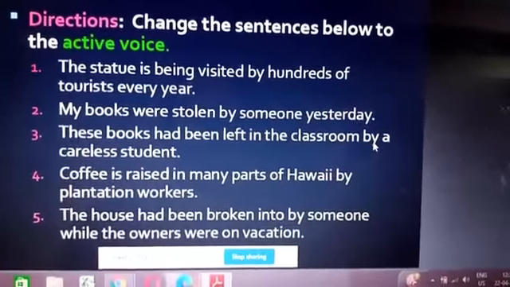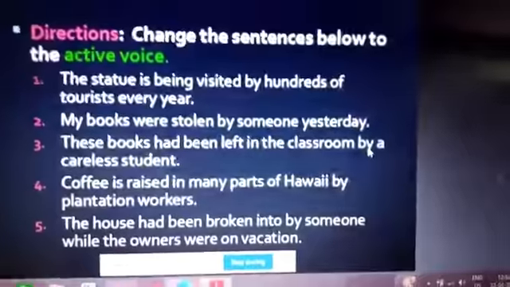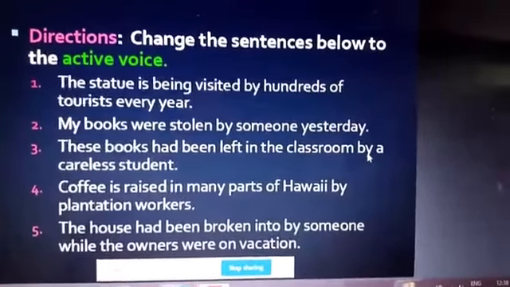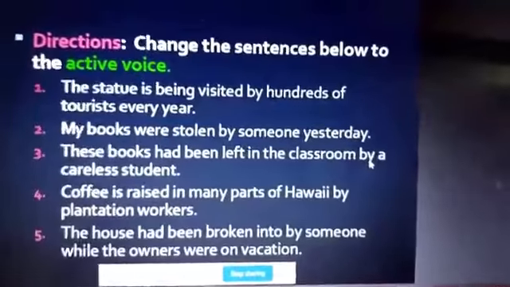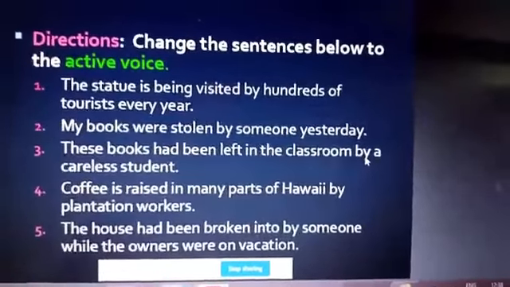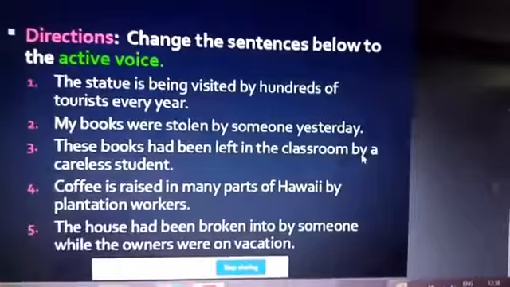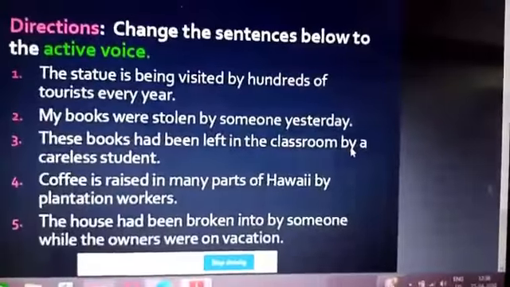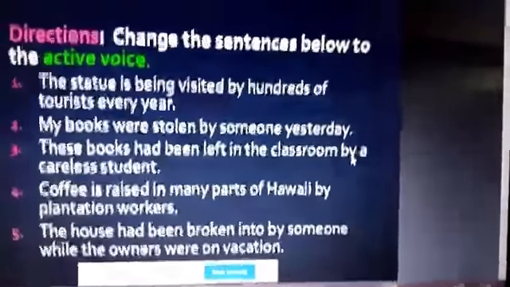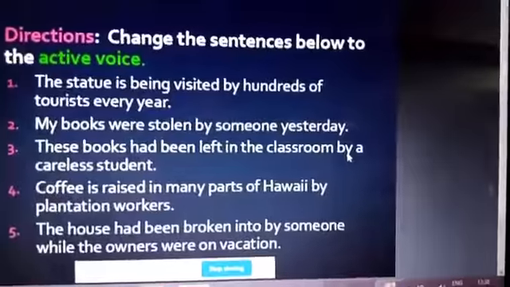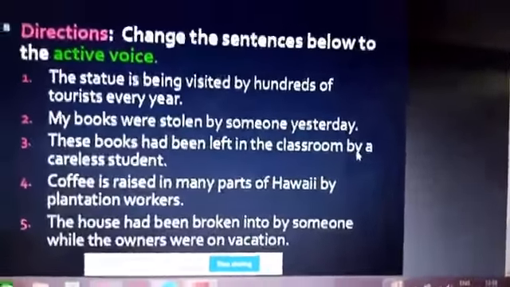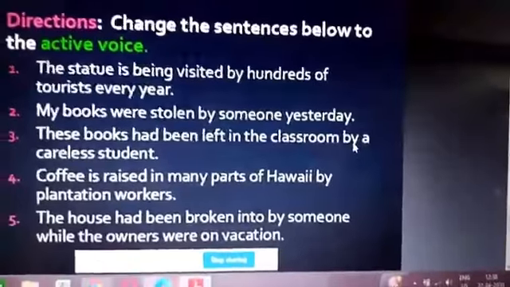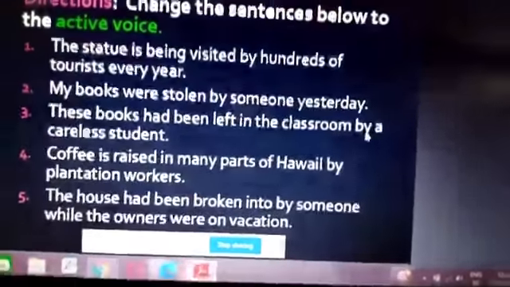The statue is being visited by hundreds of tourists every year. Okay, let me solve it for you. Just check whether you have done it the same way. Every year, hundreds of tourists visit the statue. This is the active form. Another way of doing it is: hundreds of tourists visit the statue every year.